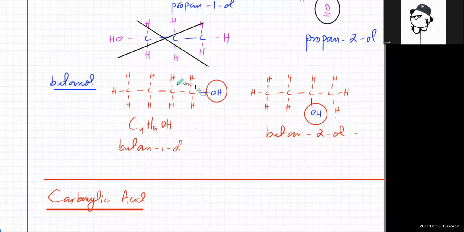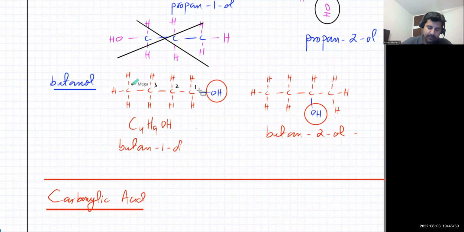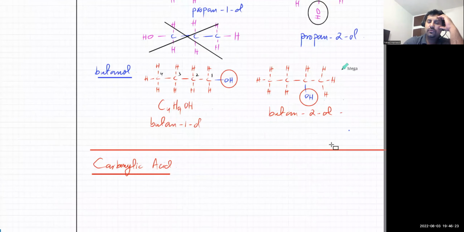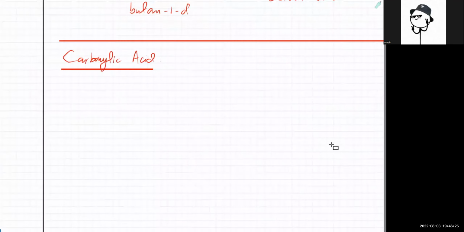Yes, sir. So this is 1, 2, 3, and 4. So you're going to count from this side. Similarly, if you want to give the position of this OH, where is it? If I count from this side, that's on the third carbon atom. If I count from that side, it's on the second carbon atom. You count from the end which is closer to the functional group. Clear? Yes, sir.